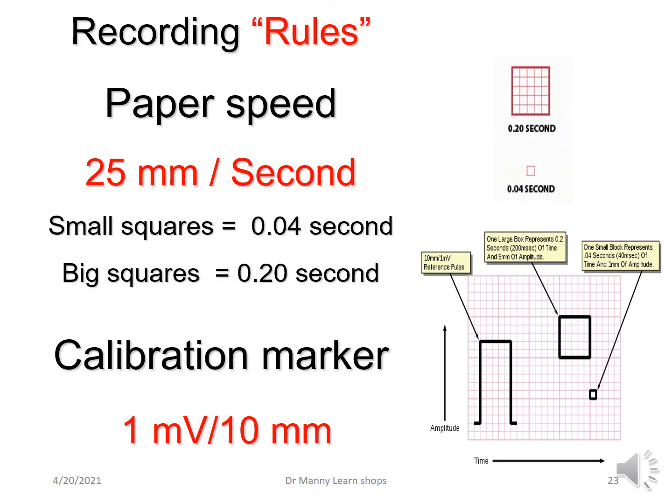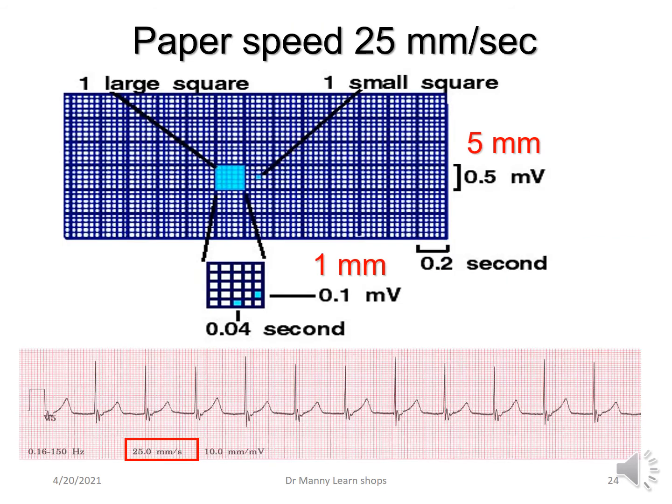You've got to make sure that the calibration marker, which determines the size of the ECG, is always set at 1 millivolt, which is the same thing as 10 millimeters. So the recording rules are: make sure that your paper speed is 25 millimeters per second, and the calibration marker is set at 1 millivolt or 10 millimeters.